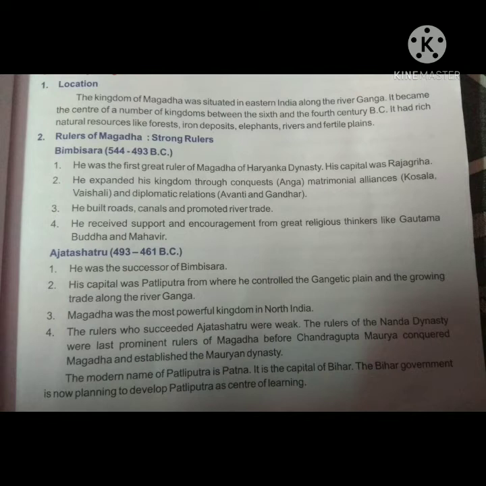Ajatashatru killed his father and snatched the kingdom. Throughout his time, he followed an aggressive policy of expansion. This pushed him towards Kashi and Koshala. There began a long disturbance between Magad and Koshala. The Koshala king was forced to purchase peace by giving his daughter in marriage to Ajatashatru and also giving him Kashi. He also declared war against the Lichchhavis of Vaishali and conquered the Vaishali Republic. This war continued for 16 years.